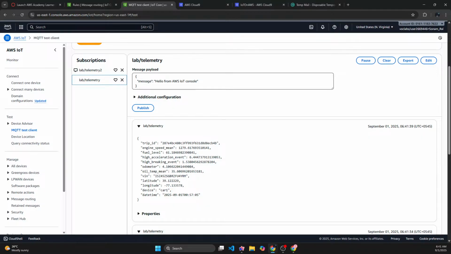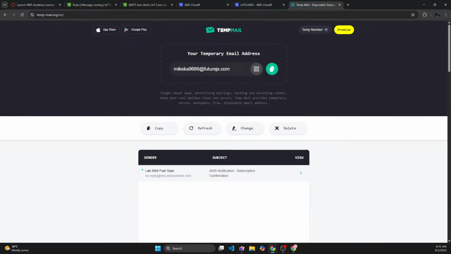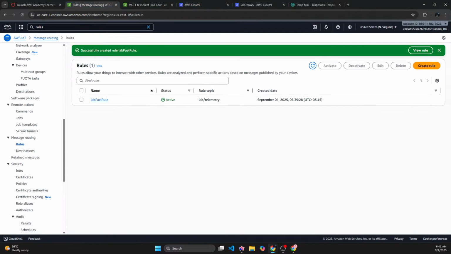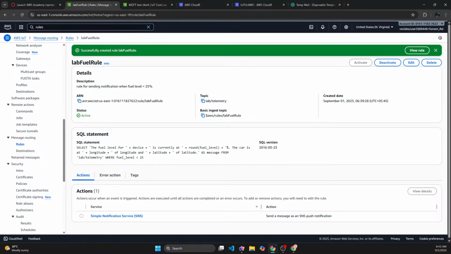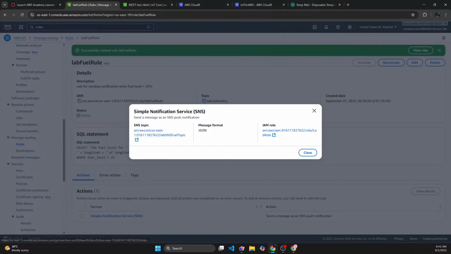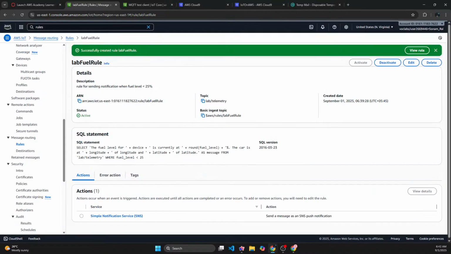Is it decreasing, or is it supposed to be random? Yeah, it's supposed to be random. So it should work, but it's just not going to work. It's already below 25%, right? So I should be getting a mail via SNS, because that's how my rule is supposed to work. My rule says that when the fuel level is below 25%, I should send a message to the SNS topic, but I just won't send any.